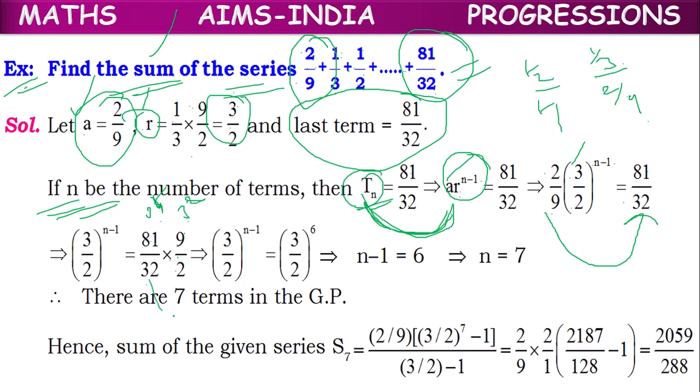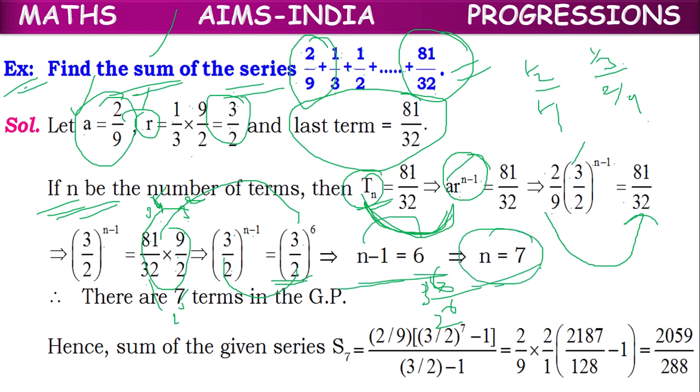And 32 means 2 power 5, and 2 power 1. We can write this product as 3 power 6 by 2 power 6. Since the power of 6 is common, we can write it as (3 by 2) whole power 6. And on the left hand side we have (3 by 2) whole power n minus 1. As the bases are same, we can equate the powers. n minus 1 equal to 6, or n equal to 7. So there are 7 terms in the GP.